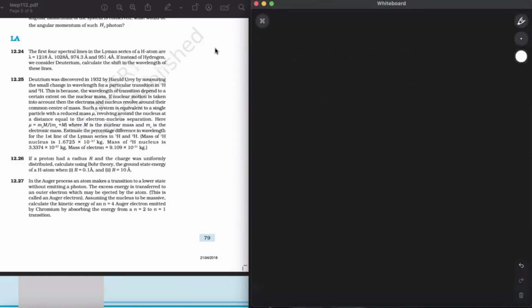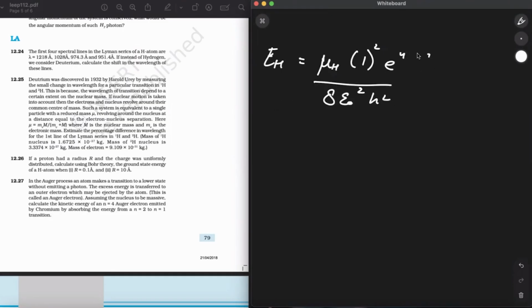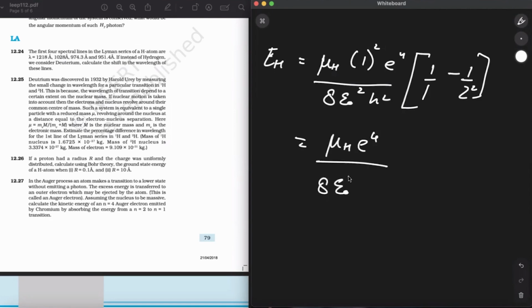Now, if I write for the hydrogen, E_H can be written as mu, the reduced mass of hydrogen, times Z square e^4 over 8 epsilon naught whole square h square, times 1 upon n1 square minus 1 upon n2 square. So I'm taking the difference, it will be 1 upon 1 square minus 1 upon 2 square. So I can write it as 3/4. So this is the E_H.